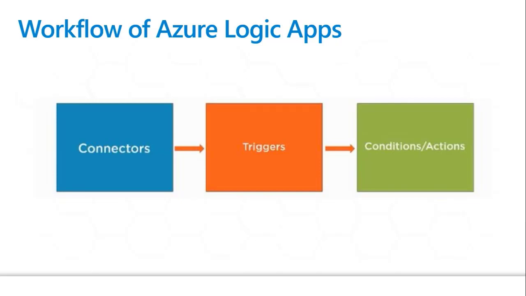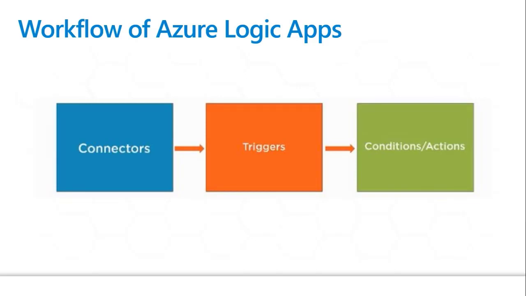Here the connectors are Facebook and Twitter. So the connectors are nothing but your services. And then what is a trigger? The trigger is an event that starts a new instance of a workflow on a specific event, like adding an operation,